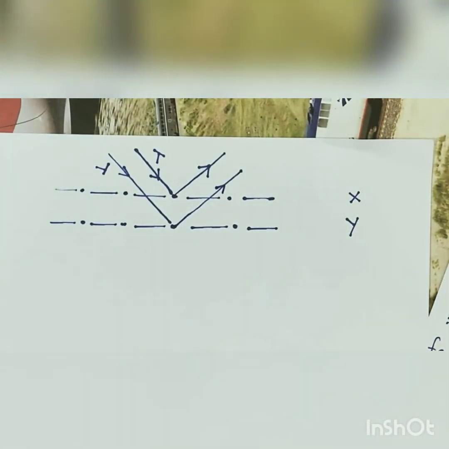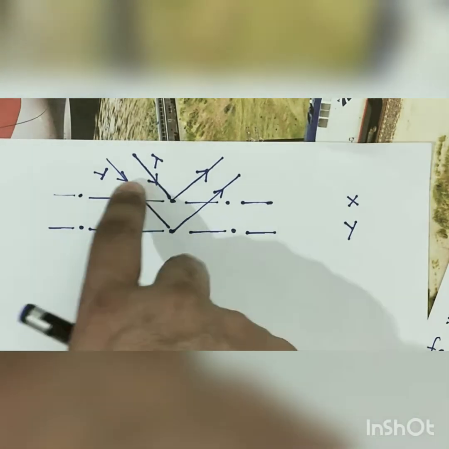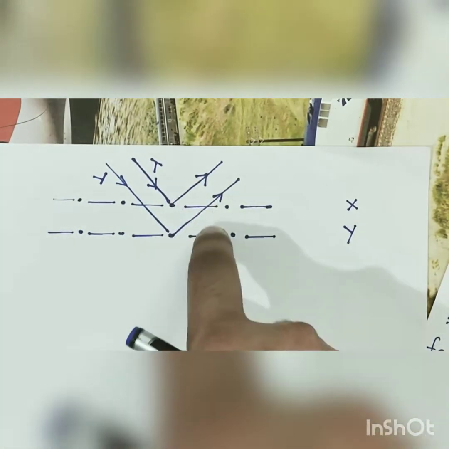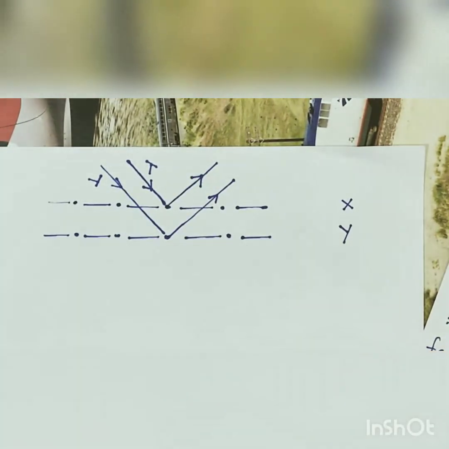Now, since we want constructive interference, the phase and amplitude of the incident X-ray should be equal to the phase and amplitude of the reflected X-ray.